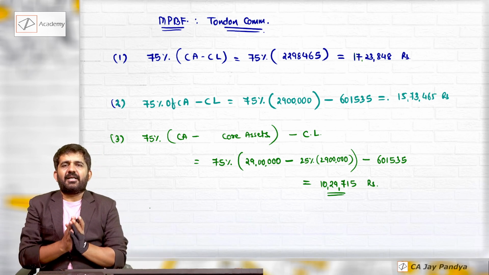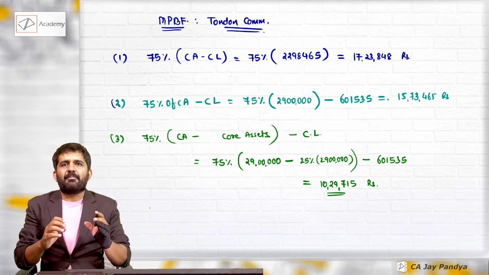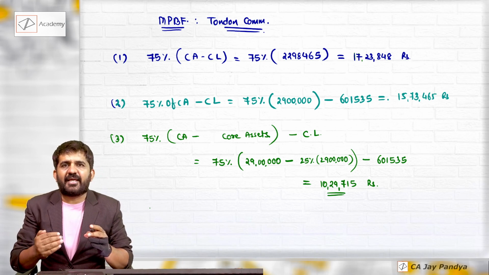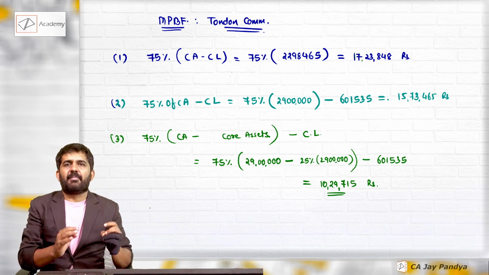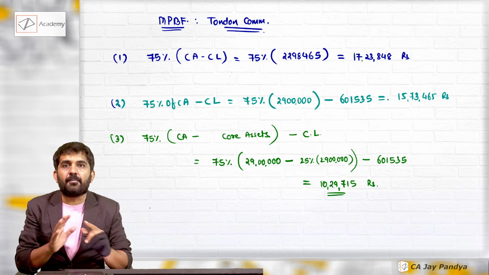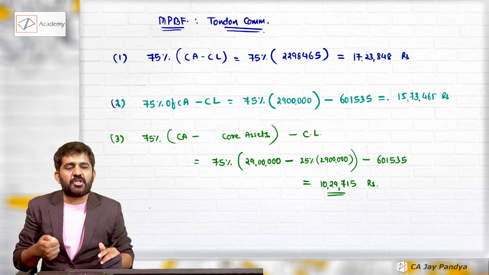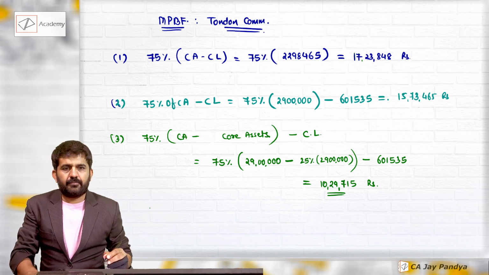Please understand, Tandon Committee has recommended that banks follow either the first, second or third method to find out maximum permissible bank finance. This is not an act, there is no compulsion. This is only a suggestion by Tandon Committee.